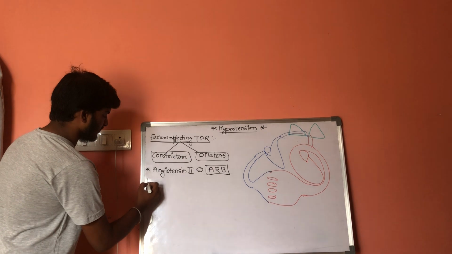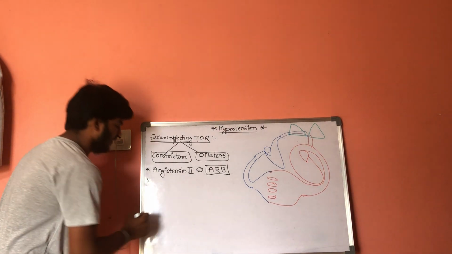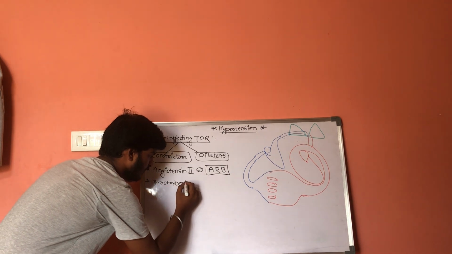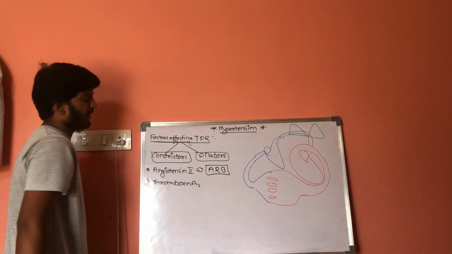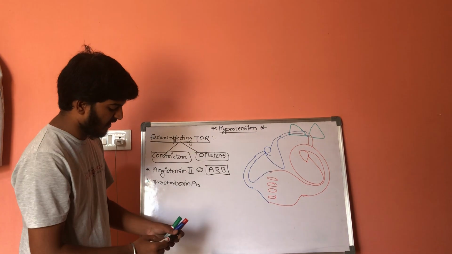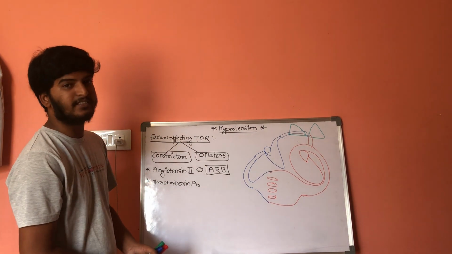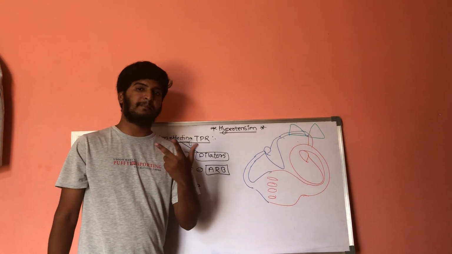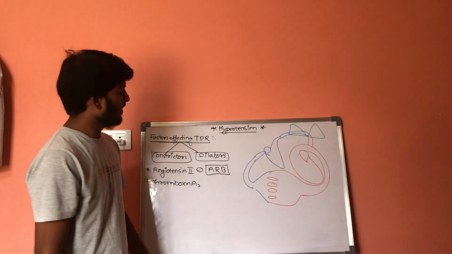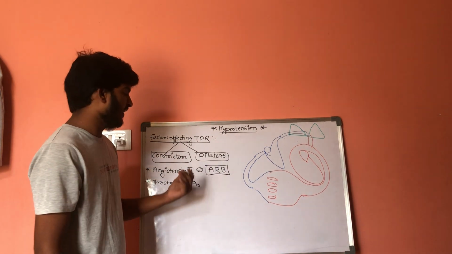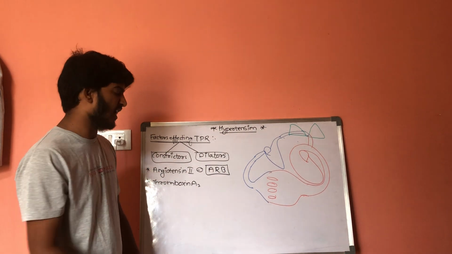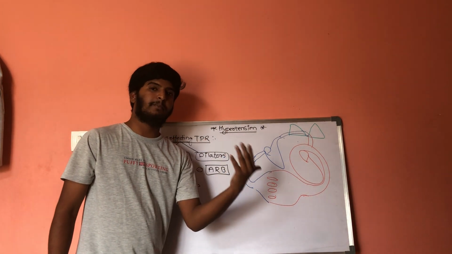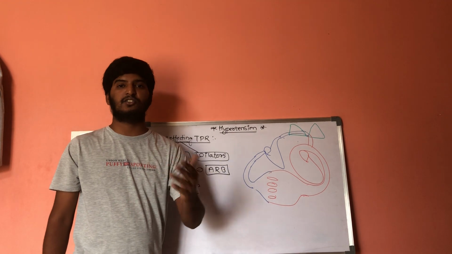And the next one is thromboxane A2. So what does this thromboxane A2 mean? Within the smooth muscle cells, there is a protein called phospholipase C. When this phospholipase C is activated, it forms arachidonic acid. This arachidonic acid will form two products. One is prostaglandins, while the other is leukotrienes.